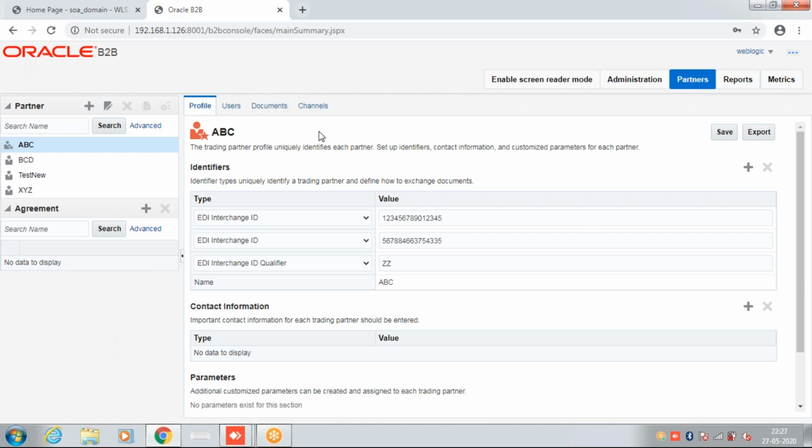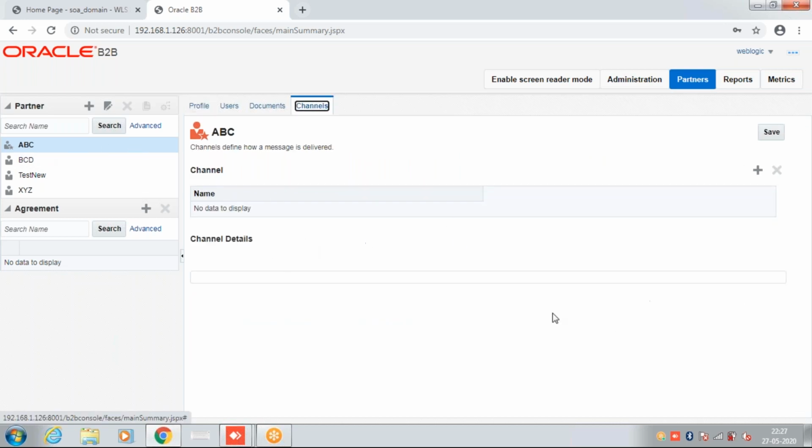And we can create a custom queue on the WebLogic, and we can configure it here inside this ABC channel. We can configure all the custom queues if we have added them. So we can customize which queue the messages should go to if we don't want to use the existing default queue. We have all these options.